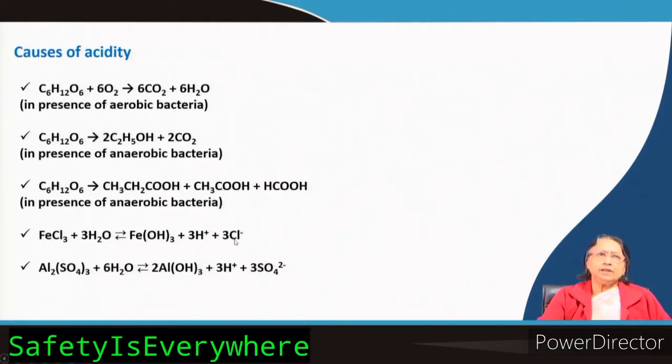So, it gives acidity. Similarly, here H2SO4 is produced, so it gives acidity. So, acidity may be of different types, and we have to know how much of each type is present and what is the effect. All those things fall under environmental chemistry.